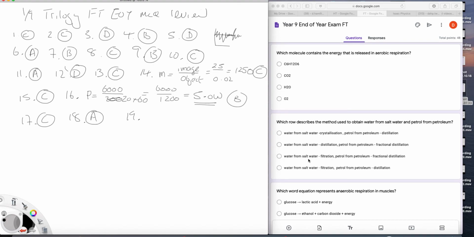Filtration is not going to work because the salt is actually dissolved, so it'll all come through the filter. So that's not going to work. Distillation is not enough. Fractional distillation is what we're talking about. So it's B.